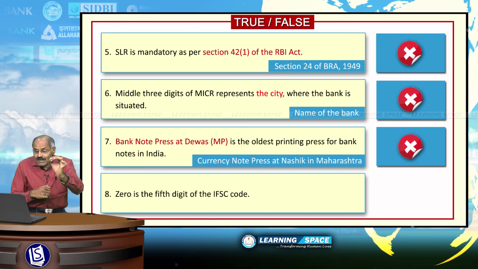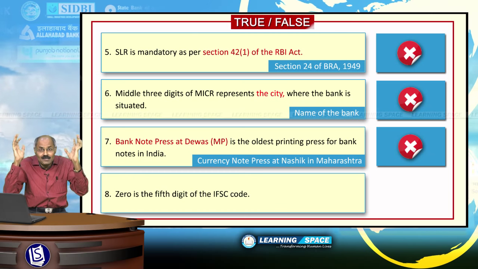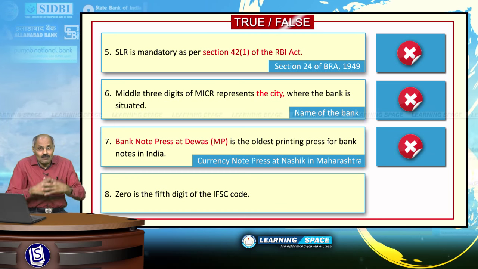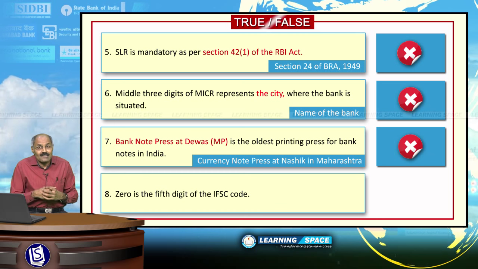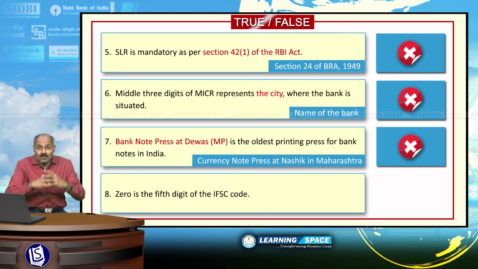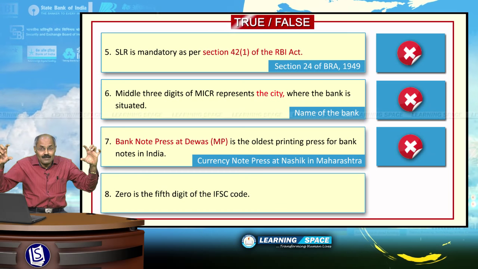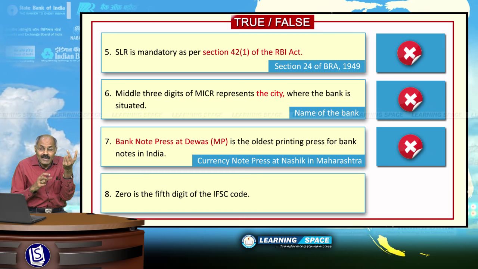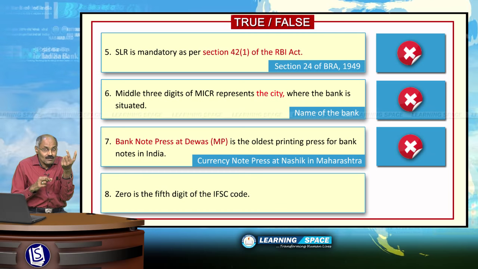0 is the 5th digit of IFSC code. What is IFSC? Indian Financial System Code. For money transfers through NEFT or RTGS, it requires IFSC code. IFSC code has a total of 11 characters. Out of 11, first 4 are alpha characters.